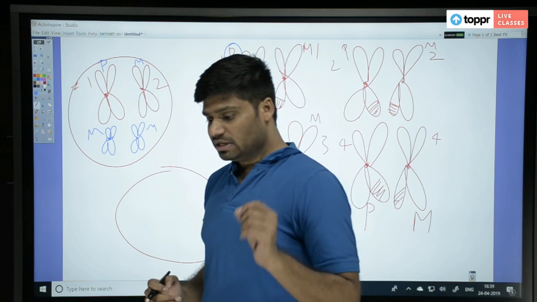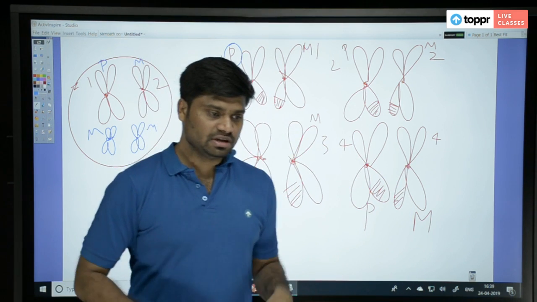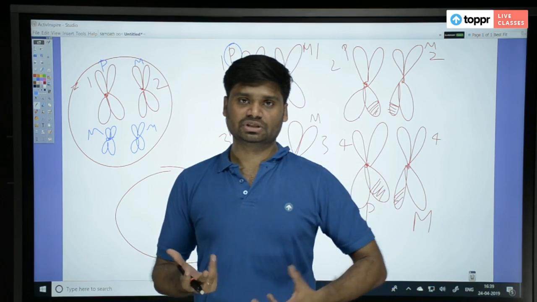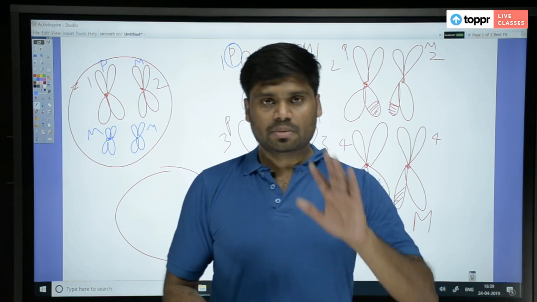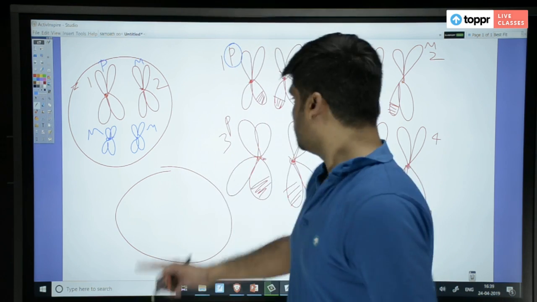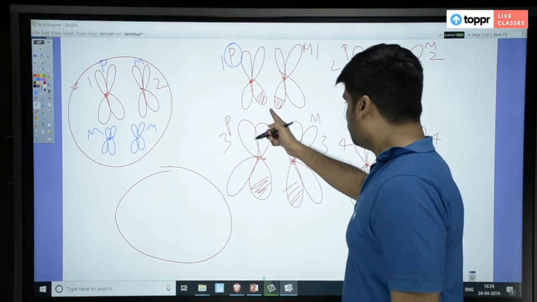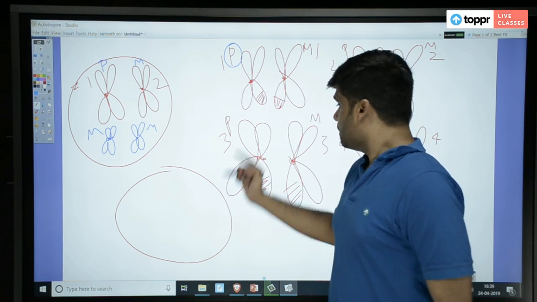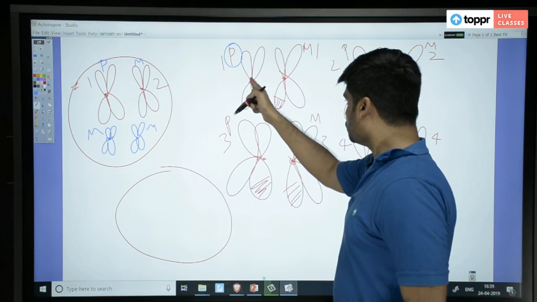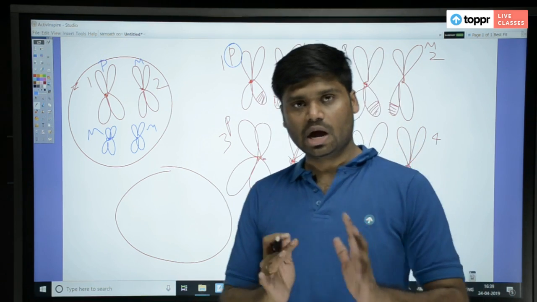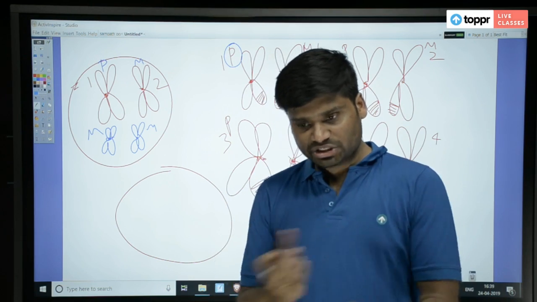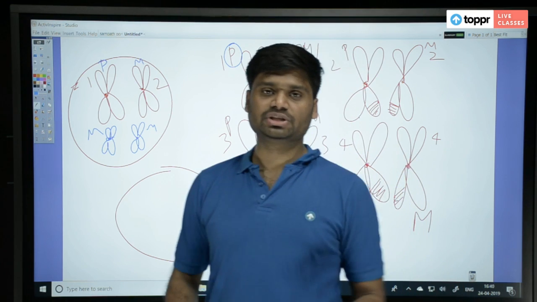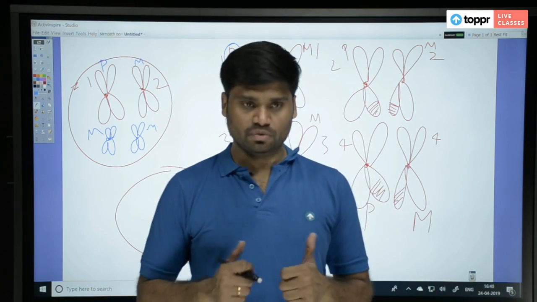assortment. Therefore tell me, independent assortment is giving rise to variations or not? Independent assortment is giving rise to variations or recombinations in some way, right? But first recombination, where did it start? It started with crossing over, right? If crossing over did not happen, this piece wouldn't have gone there, that piece wouldn't have come here. Because of these pieces being exchanged, now the chromosomes got changed. They are not looking like how they were in the original parent. They are already changed, they got exchanged among themselves. So the first stage of recombination happens due to crossing over.